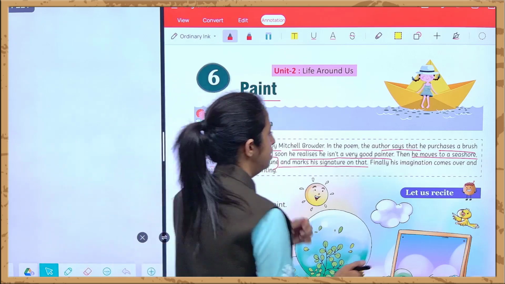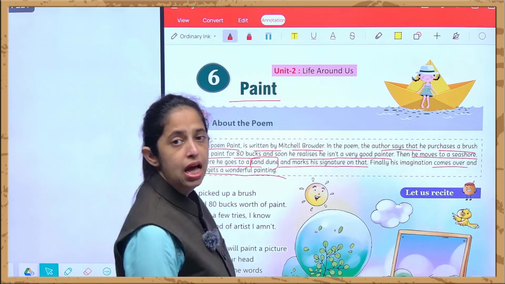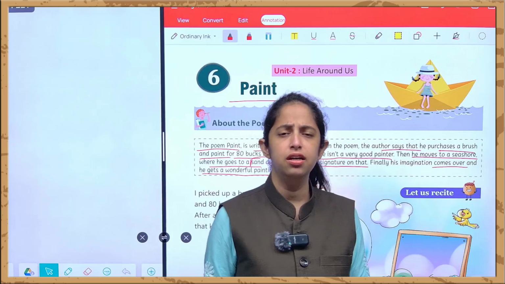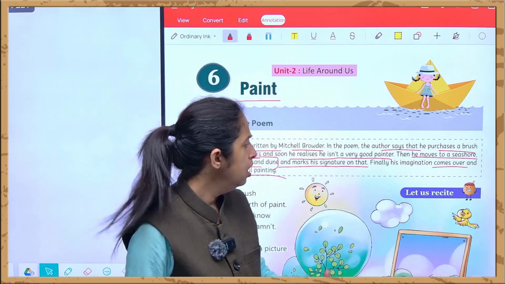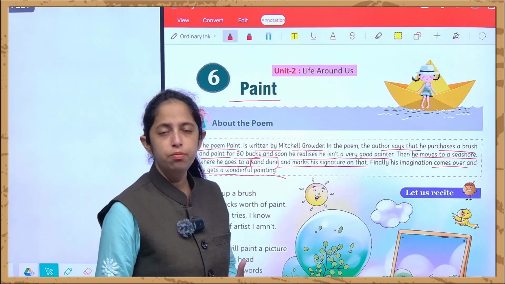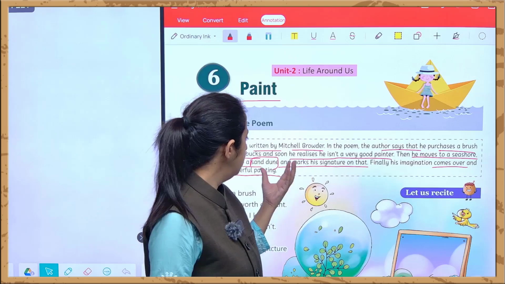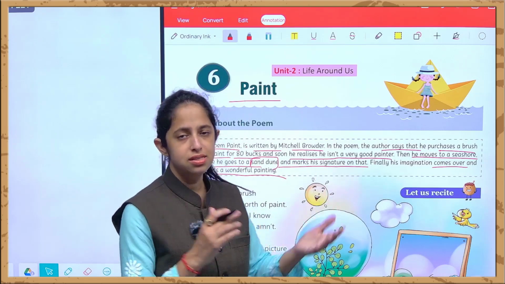And finally his imagination comes over and he gets wonderful. And finally, with this, he gets a wonderful imagination, a wonderful idea after this wonderful painting that he actually made, a mark over there in the sand dune.